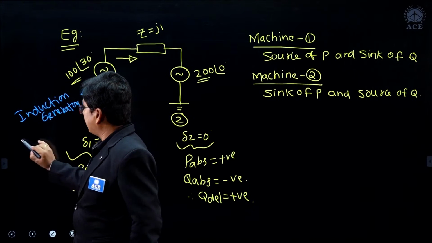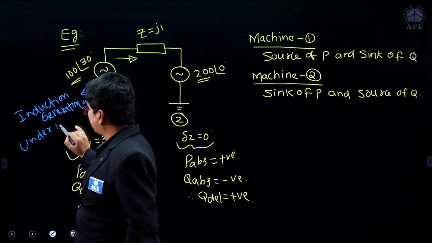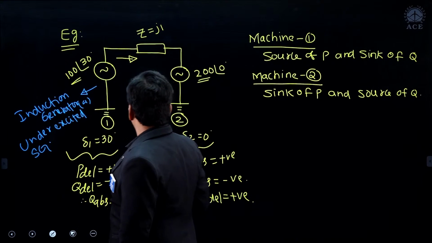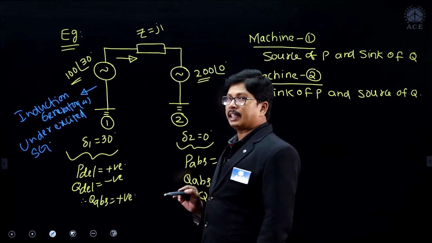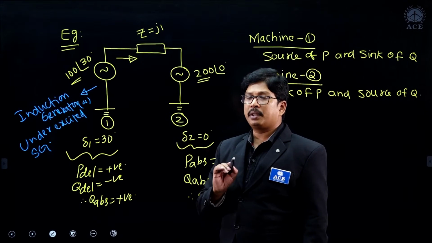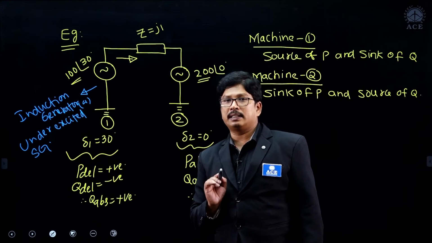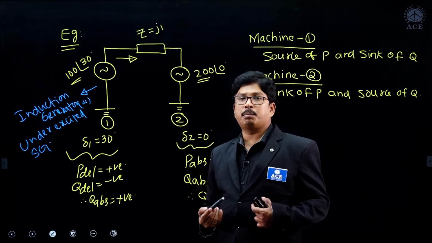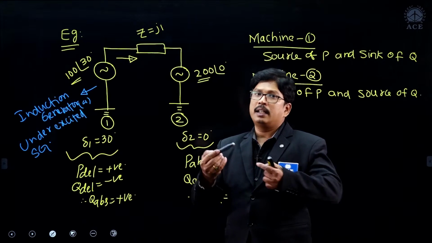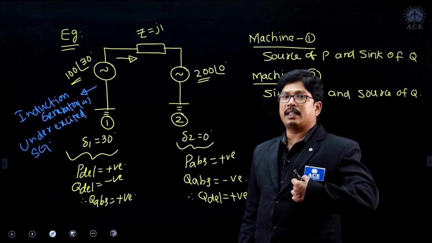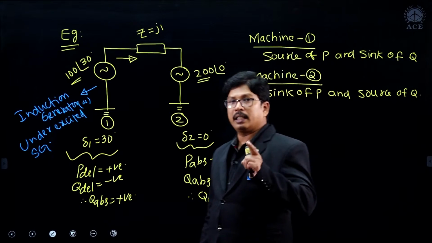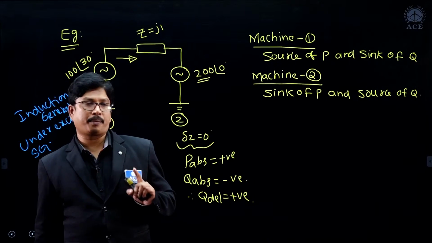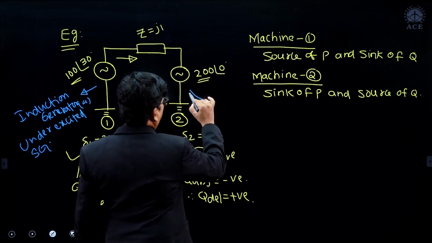or it may be an under excited synchronous generator. And which machine is delivering the reactive power by absorbing the active power? A machine which always absorbs the active power is called a motor or a load. So this motor is taking the active power and it has the capability to deliver the reactive power. The machine which can deliver the reactive power, the only machine in the universe, is the overexcited machine, that is the overexcited synchronous motor.